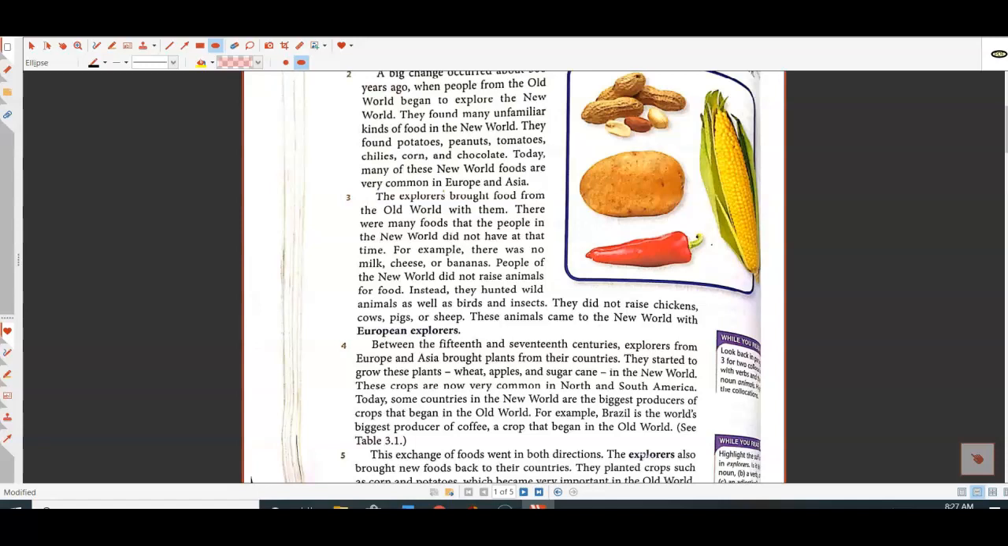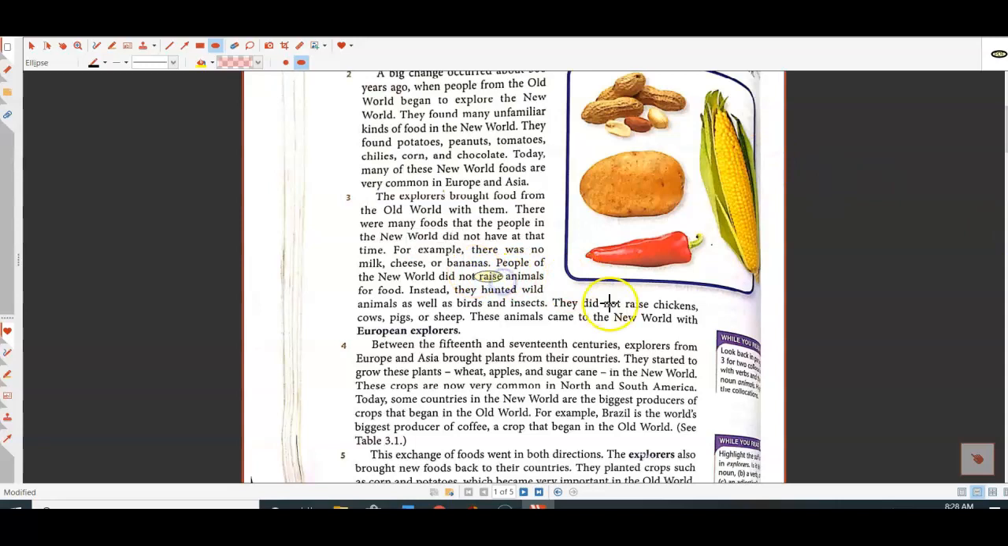Paragraph 3. The explorers brought food from the Old World with them. There were many foods that the people in the New World did not have at that time. For example, there was no milk, cheese, or bananas. People of the New World did not raise animals for food. Instead, they hunted wild animals as well as birds and insects. They did not raise chickens, cows, pigs, or sheep. These animals came to the New World with the European explorers.